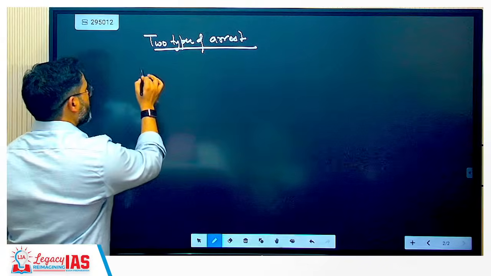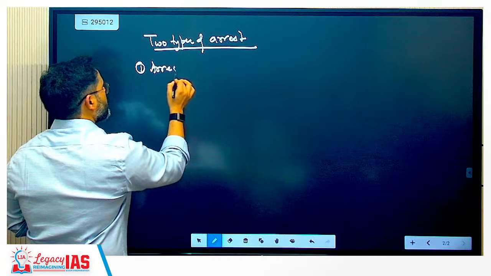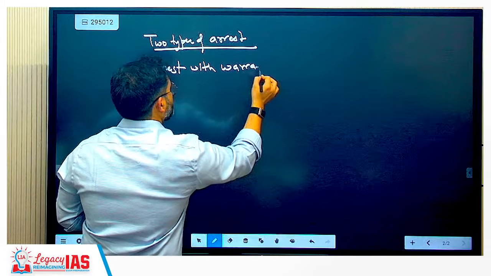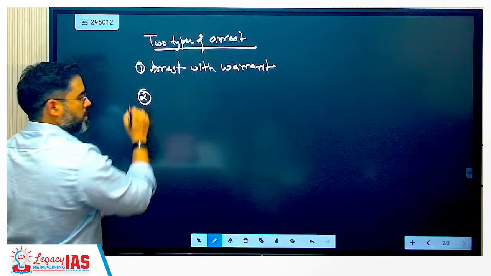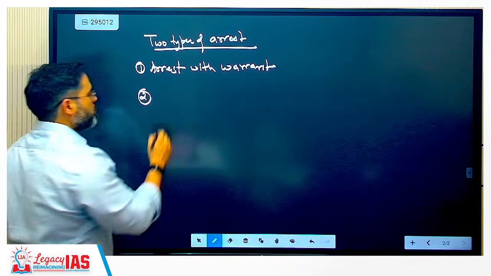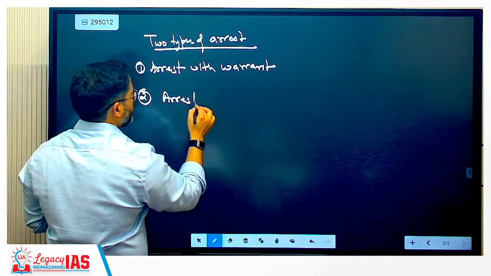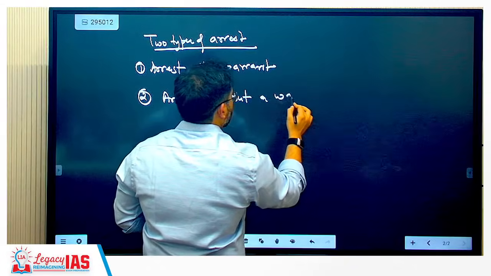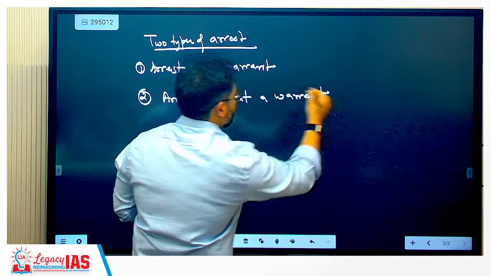First is arrest with warrant. And second is arrest without a warrant. Clear?